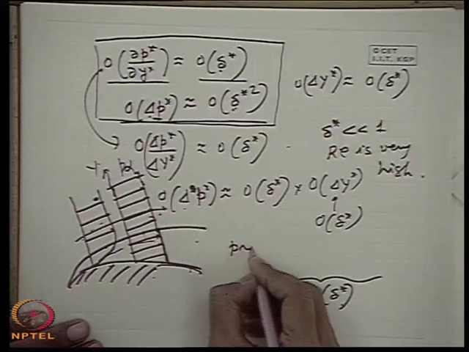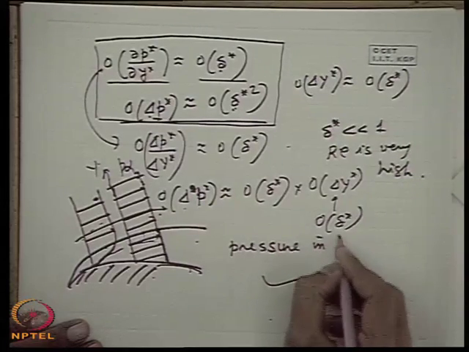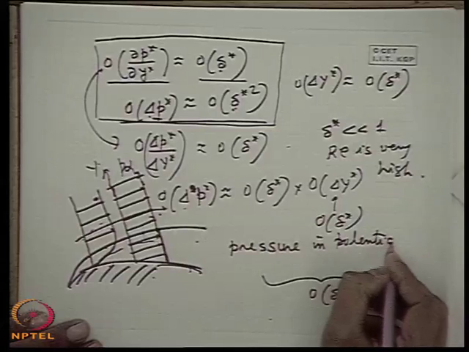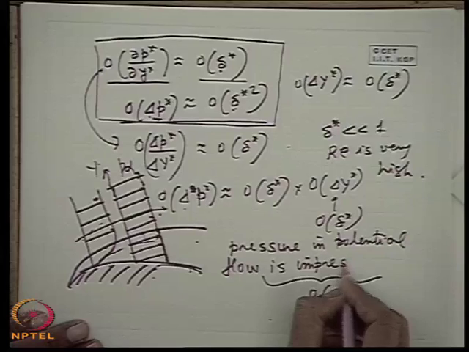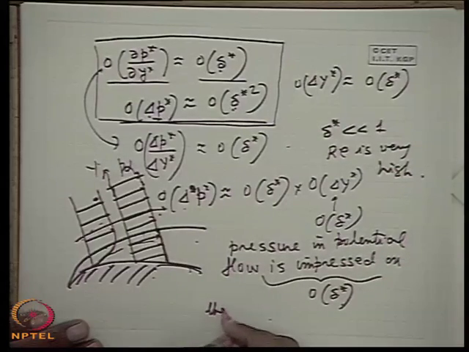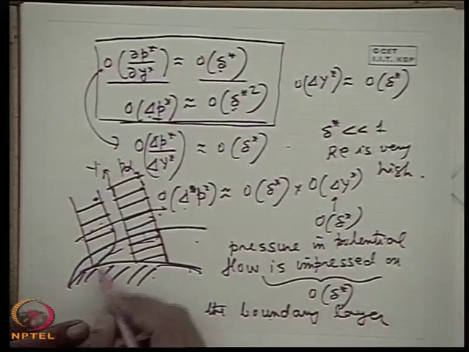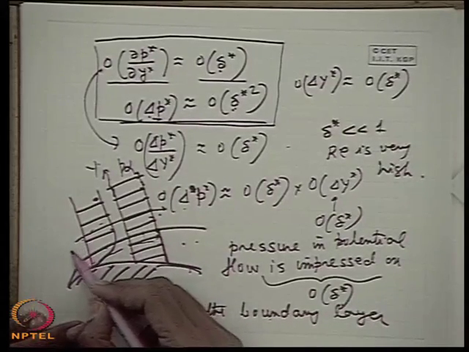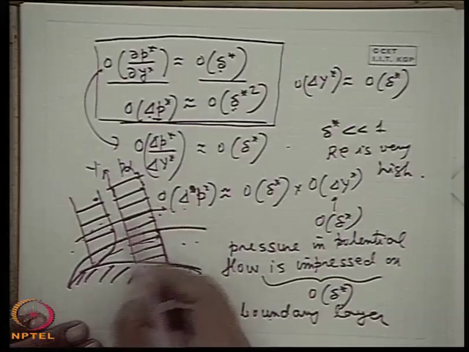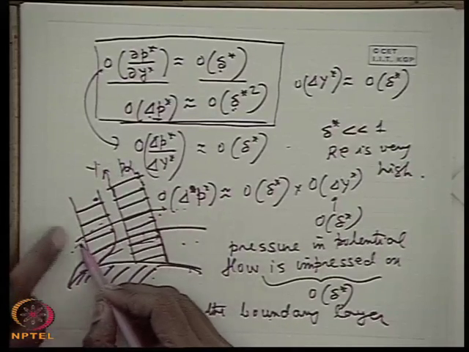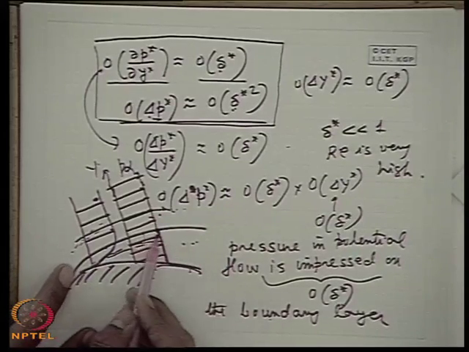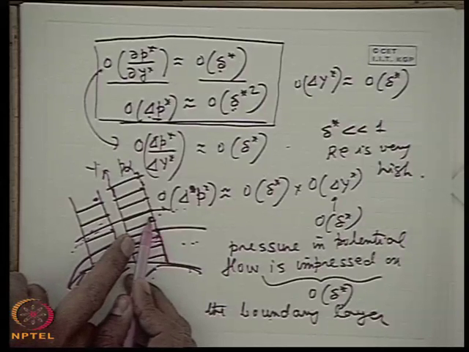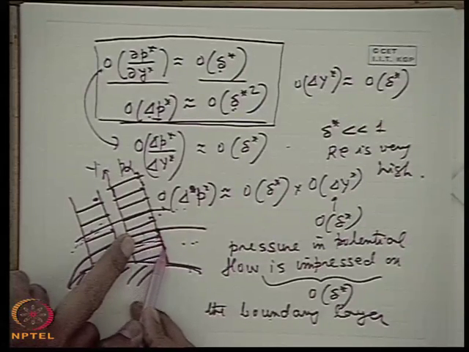So this is a very important conclusion, that pressure in potential flow or inviscid flow is impressed on the boundary layer. Therefore, to know the pressure distribution within the boundary layer, one has to only solve the ideal flow equations, or the equations for potential flow, to know the pressure distribution outside the boundary layer, and the same pressure distribution will hold good within the boundary layer, because the pressure at the adjoining boundary layer and the free stream or the potential flow will be same as that in the boundary layer.